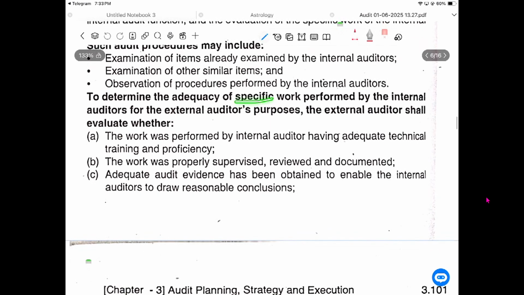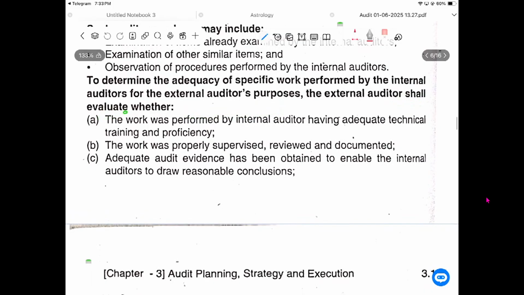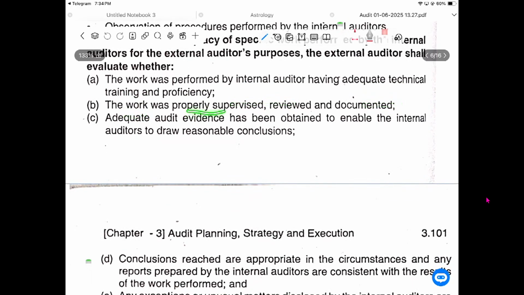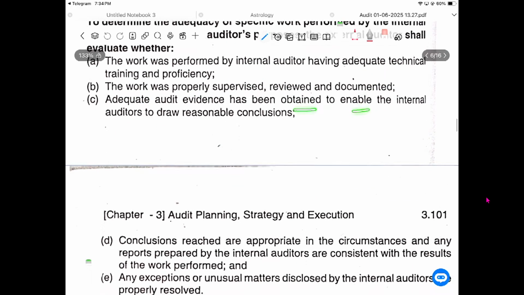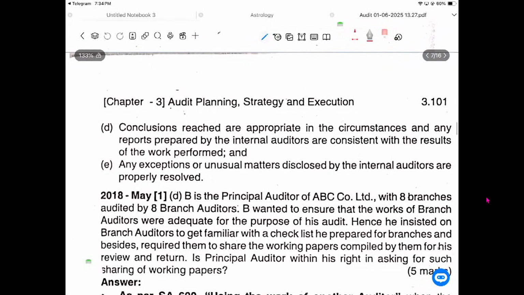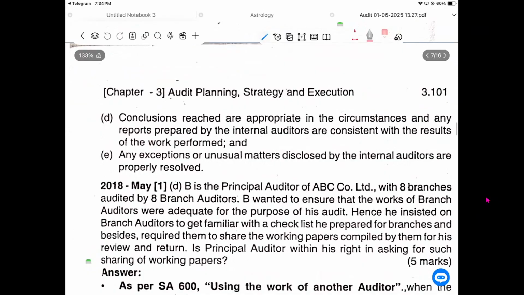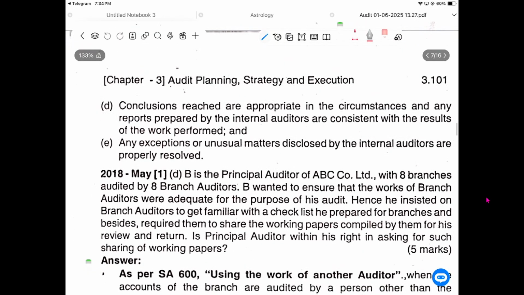To determine the adequacy of specific work performed by the internal auditor for the external auditor's purpose, the external auditor shall evaluate whether the work was performed by an internal auditor having adequate technical training and proficiency, the work was properly supervised, reviewed, and documented, adequate audit evidence has been obtained to enable the internal auditor to draw a reasonable conclusion, the conclusion reached is appropriate in the circumstances, and any report prepared by the internal auditors is consistent with the result of the work performed.